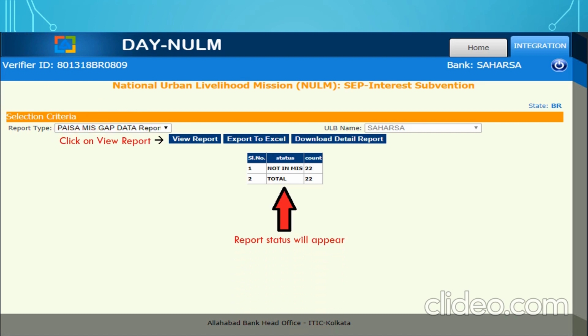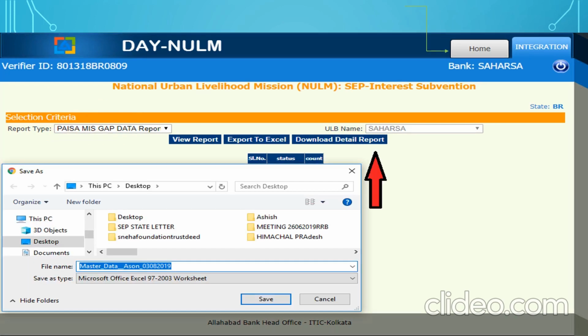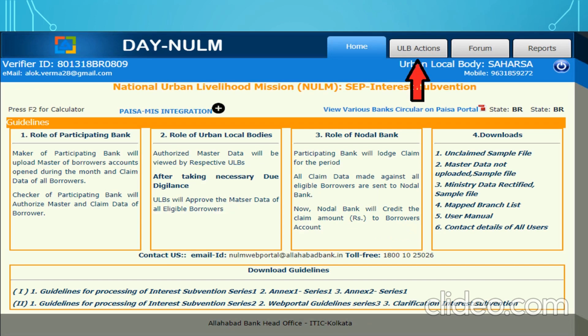Click on view report. ULBs are required to download the detailed reports. Just click on that and you will download the reports here. You save the report to your system. Now click on the home page.